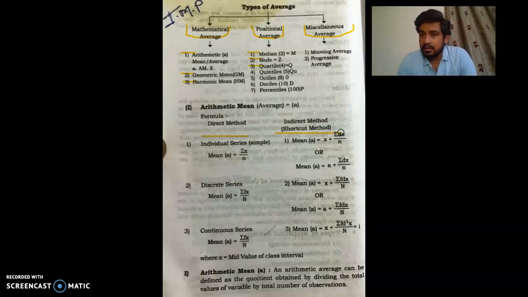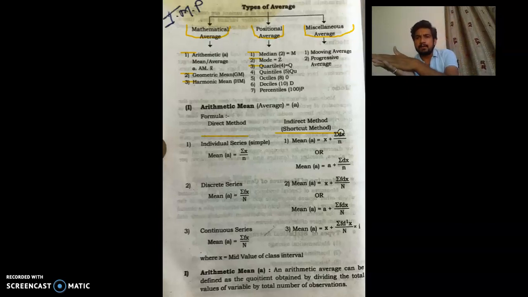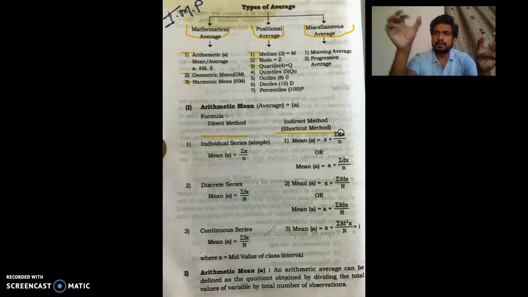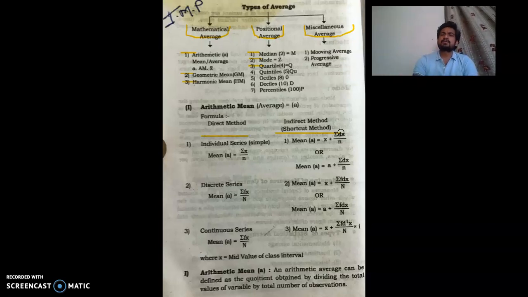Now there are three series: individual series, discrete series, and continuous series. In the individual series there is only one series where they don't have any frequency, so that thing is called an individual series. Discrete series is where there is a frequency, for example the number of students and marks. There will be two rows where we have the information in two rows, that thing is called a discrete series. And in continuous series, there is a continuity of data, means from 0 to 10, 10 to 20, 20 to 30, 30 to 40, 40 to 50, that thing is called a continuous series.